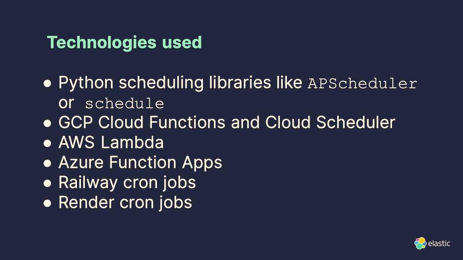I've used GCP Cloud Functions and Cloud Scheduler, AWS Lambda, Azure Function Apps, Railway cron jobs, Render cron jobs. I keep learning about more too. I actually just yesterday learned about Vercel's cron job functions that they have. I learned that there is also a GitHub Actions Marketplace action that will do cron scheduling for you. There's probably a lot more that I can't think of, so if you know of any, just shout it out right now. Cron? Yeah, just cron. Crontab, that's another great one. Yeah, I didn't even have that on the list. Anything else? Any other scheduling? Someone told me earlier today that PythonAnywhere has this too.